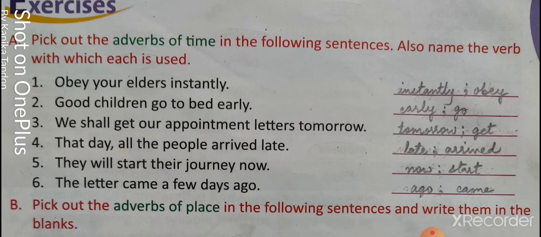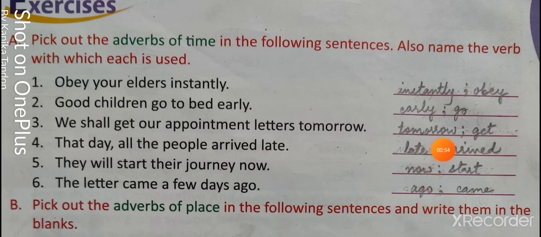That day all the people arrived late. Late is the adverb and arrived is the verb. They will start their journey now. Now is the adverb and start is the verb. The letter came a few days ago. Ago is the adverb and came is the verb.